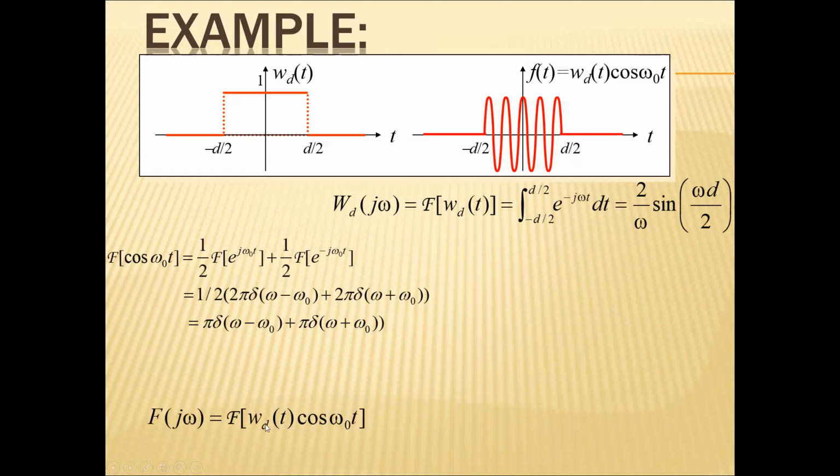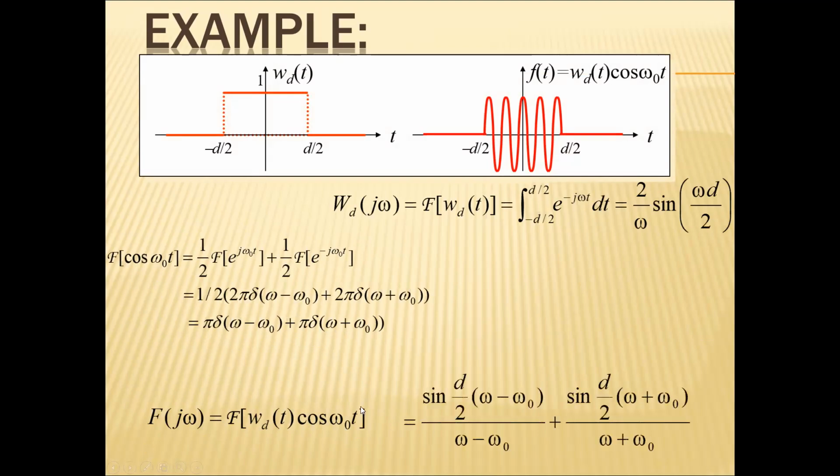When two signals are multiplied, they are convolved, so I get a sampling function convolved with this, giving sine(d by 2 (ω minus ω0)) by (ω minus ω0) plus sine(d by 2 (ω plus ω0)) by (ω plus ω0).